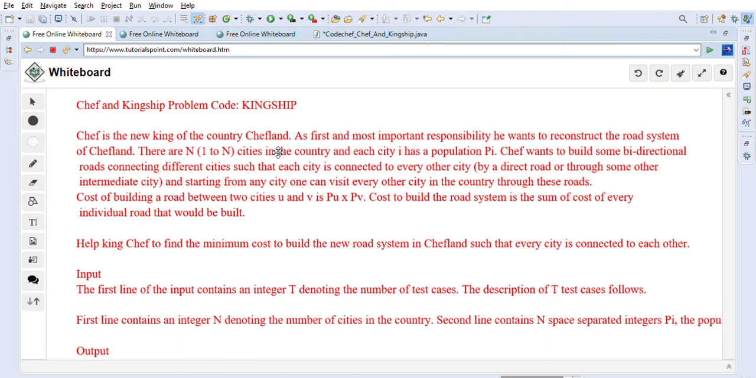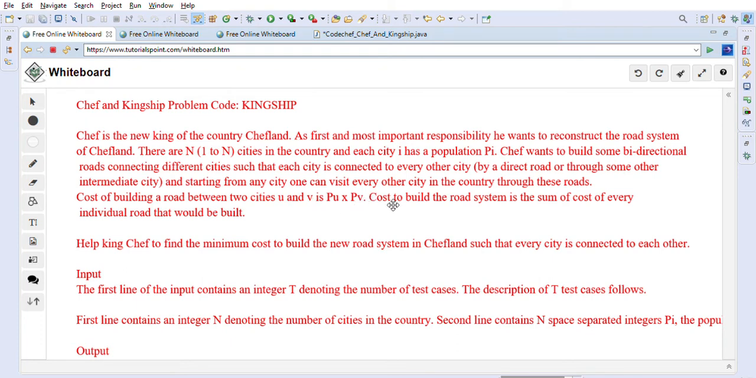Chef wants to build some bi-directional roads connecting different cities such that each city is connected to every other city by a direct road or through some other intermediate city. Starting from any city, one can visit every other city in the country through these roads. The cost of building a road between two cities U and V is the multiplication of the population of city U and V, right? Population U into population V. So this is the cost.